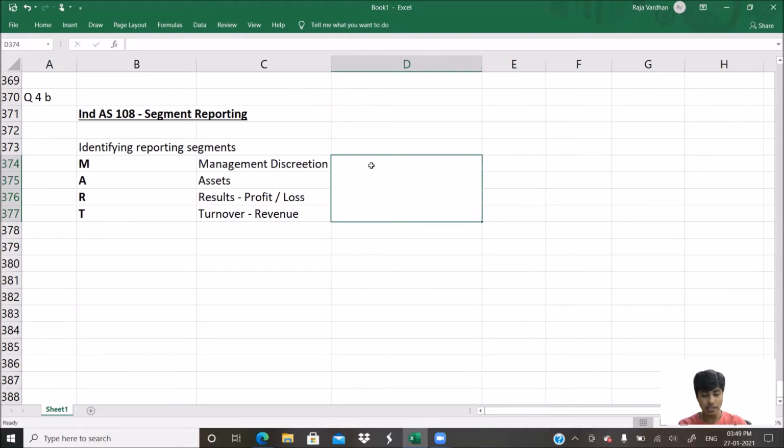With respect to these things, a segment is reportable if it exceeds 10% of the total, or 10% in aggregate.